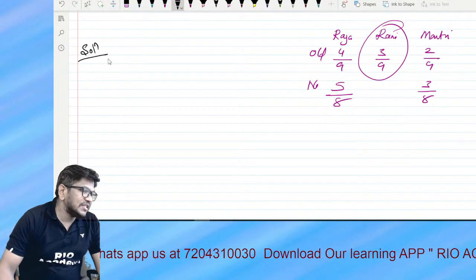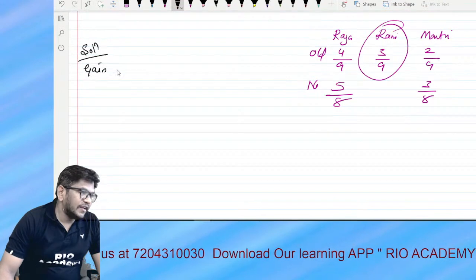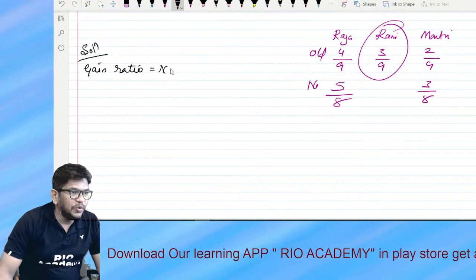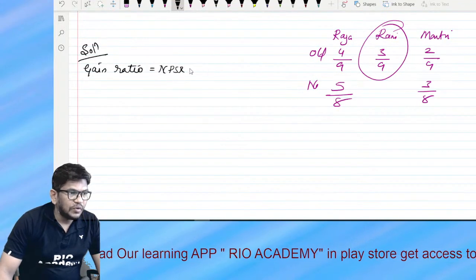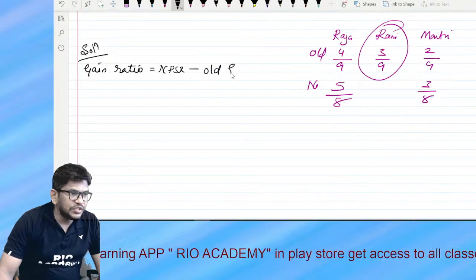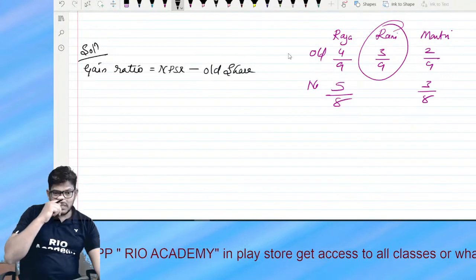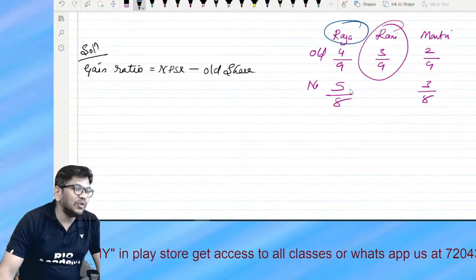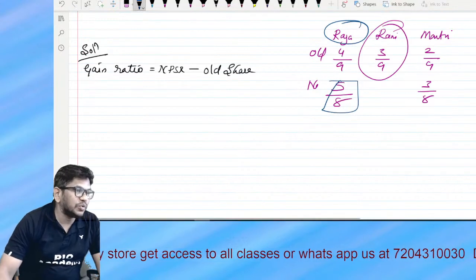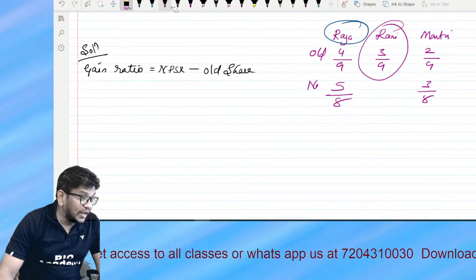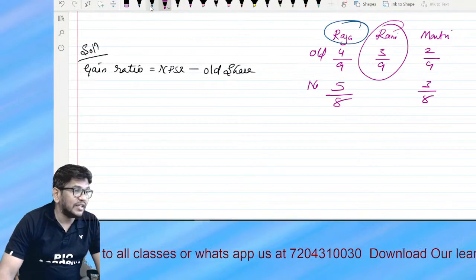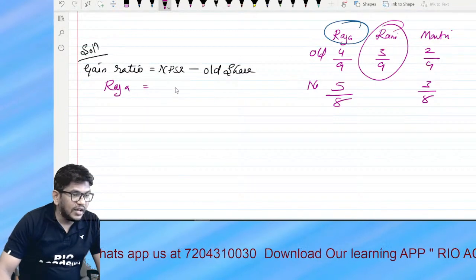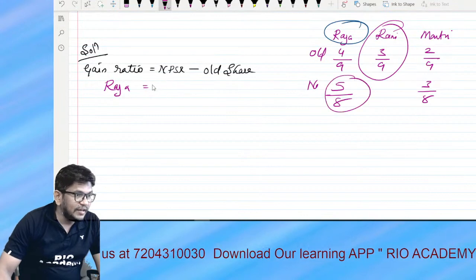It's not sacrifice, it's a gain ratio. Gain ratio is equal to new profit sharing ratio minus old share. You can write it as new profit sharing ratio, new ratio. Ultimately you are specifying what they are doing in the future. You can sometimes write future share also. So who is first, bachcho? Raja. New ratio is 5/8.